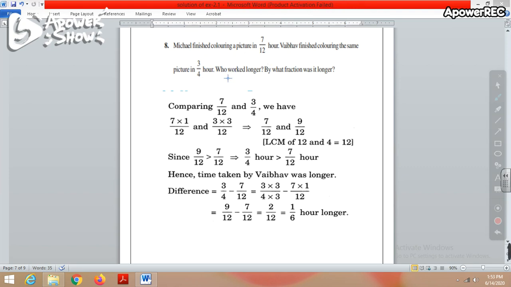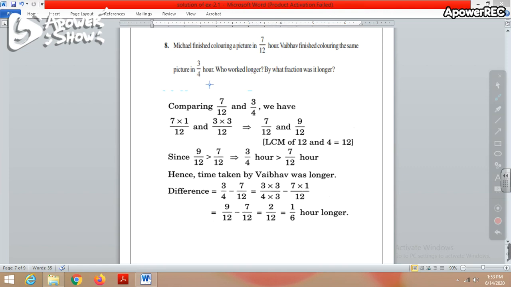So we have to compare these two fractions. For comparison, we have to first make their denominators equal. So for this we have to find out the LCM of 4 and 12. The LCM of 4 and 12 is 12. So obviously the denominator of this fraction is already 12. So we are not going to do anything with this fraction.